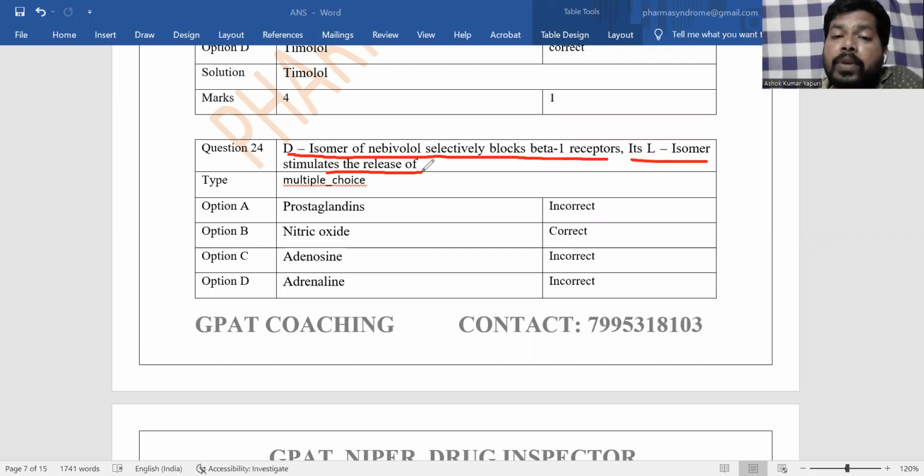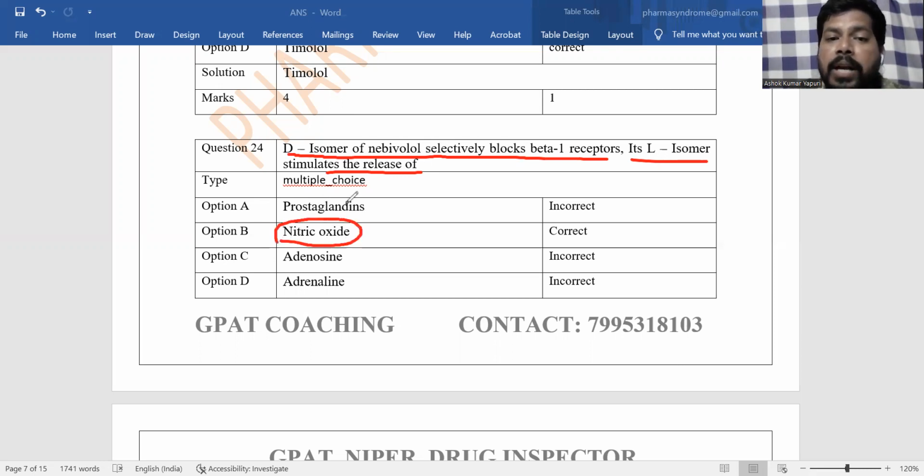The D-isomer selectively blocks beta 1 receptor, and the L-isomer action of nebivolol is releasing nitric oxide. Nitric oxide is a potent vasodilator in the body, causing dilation of smooth muscle of blood vessels. Nitric oxide is also known as endothelium derived relaxing factor, EDRF, and is known as a gaseous neurotransmitter. So the answer is nitric oxide.